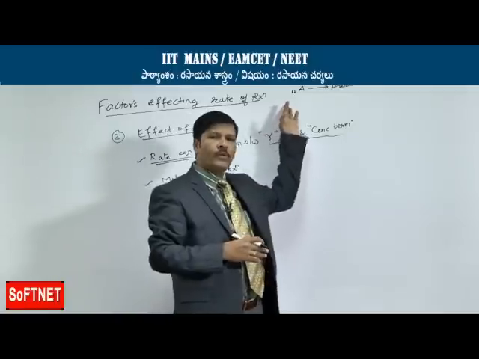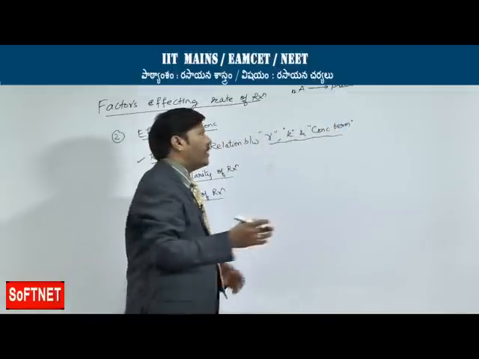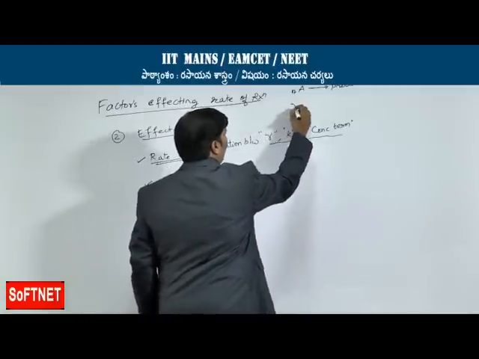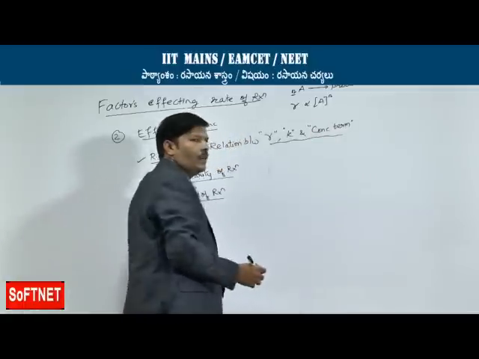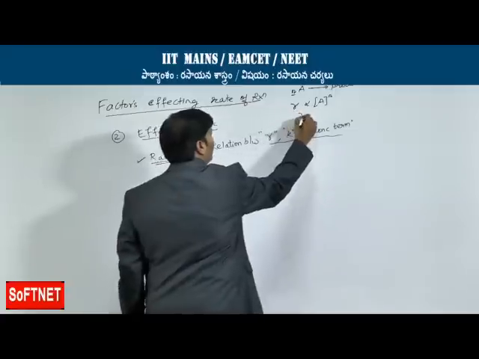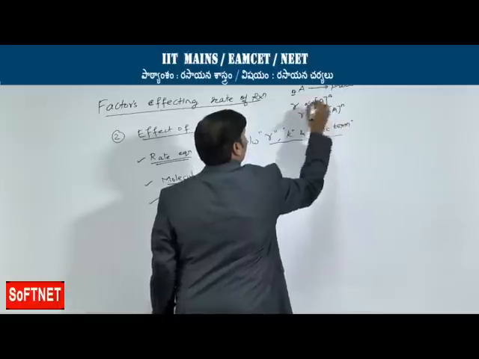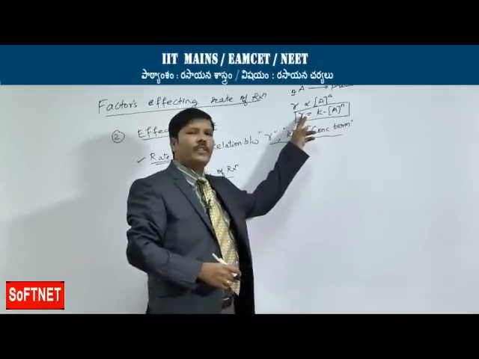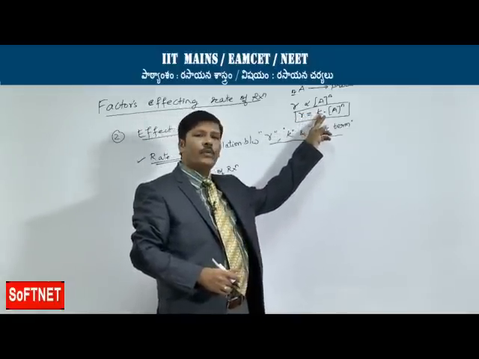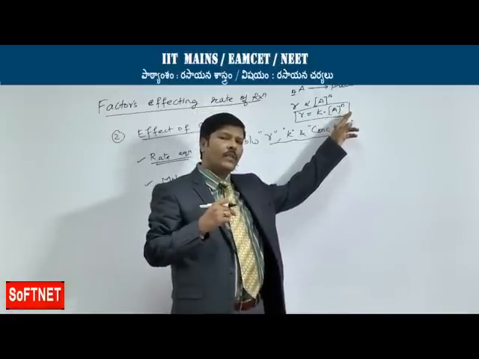The rate of reaction always depends upon the concentration of reactants only, but it will never depend upon the concentration of products. Keeping this point in mind, if you want to write the rate equation, small r, rate of reaction, is directly proportional to concentration of A. Whatever the molar coefficient is, you can raise it to the power. When you remove the proportionality, you get a constant: r is equal to K into concentration of A to the power of n. This is the rate equation. In this rate equation you are able to empirically relate the rate of reaction, rate constant, and concentration term to the power of n. This power of n actually gives us the order of reaction.